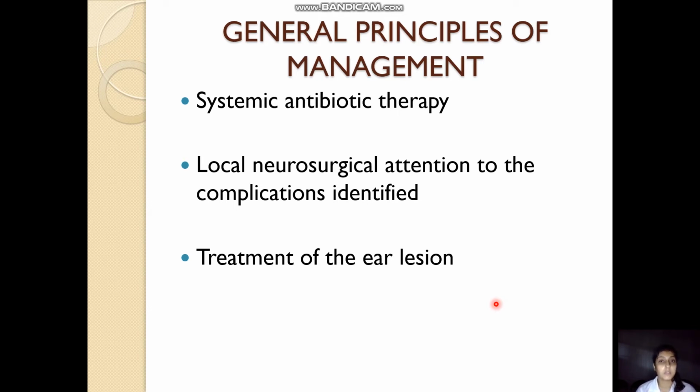Then we will go for the management in terms of systemic antibiotic therapy. If neurosurgical attention or neurosurgical intervention is required, first it has to be done, so priority is given to the neurosurgical component, and then the treatment of the ear lesion is proceeded with.